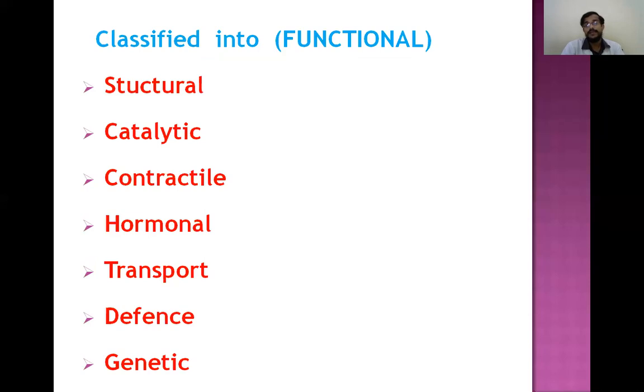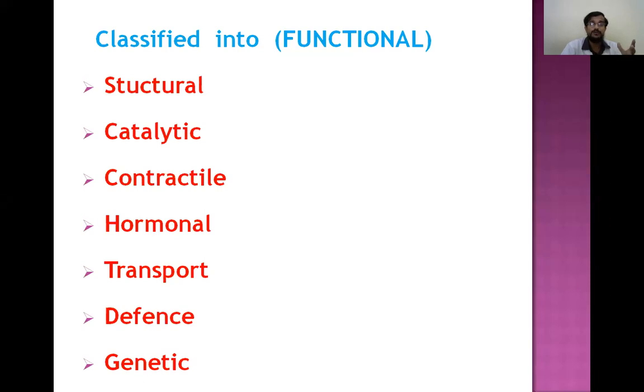And classification based on functions, functional classification. It includes structural proteins, catalytic proteins, contractile, hormonal, transport, defense, and genetic proteins. Structural proteins means many of the proteins are structural proteins only. Catalytic proteins means enzymes. All enzymes are catalytic proteins. Contractile proteins are myosin and actin.